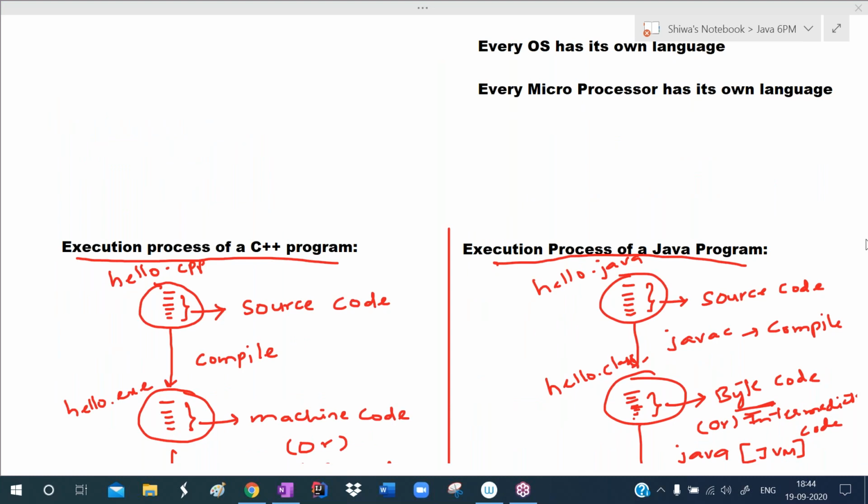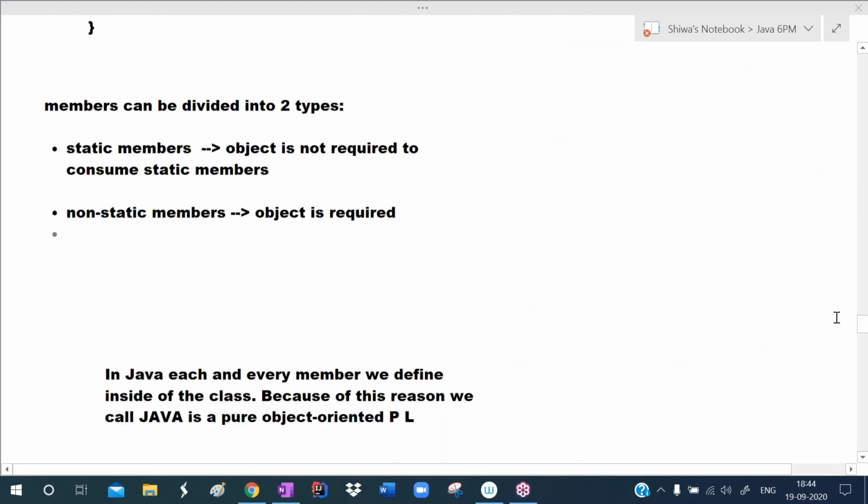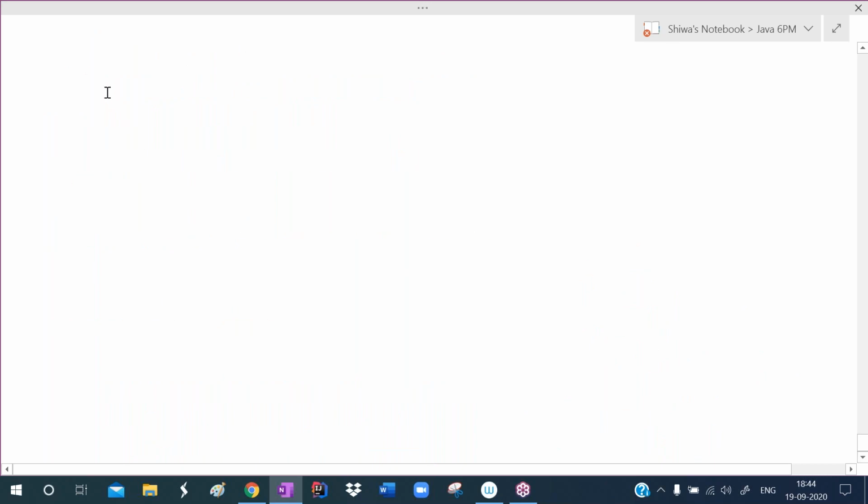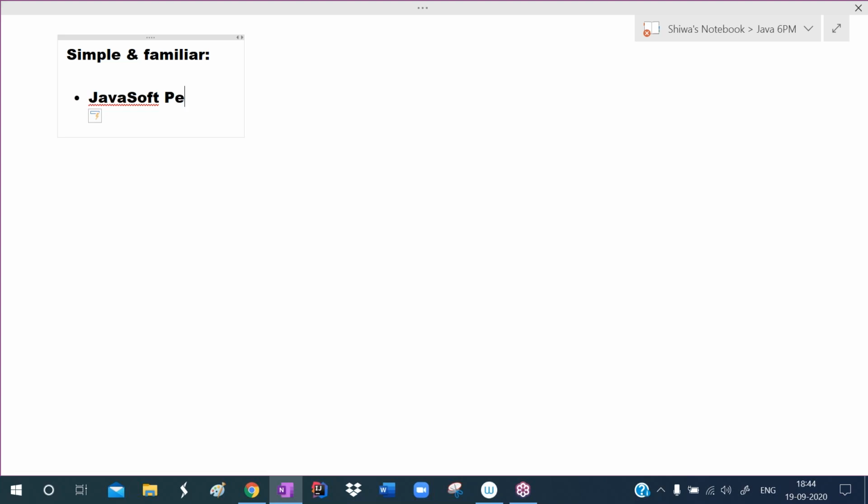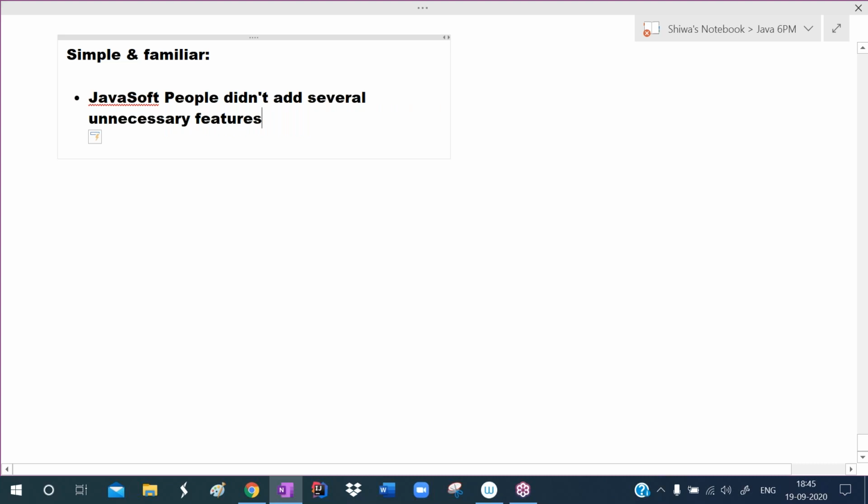We call Java a simple programming language because the Java soft people, meaning the developers, the Java software development team, removed and did not add several unnecessary features to Java.